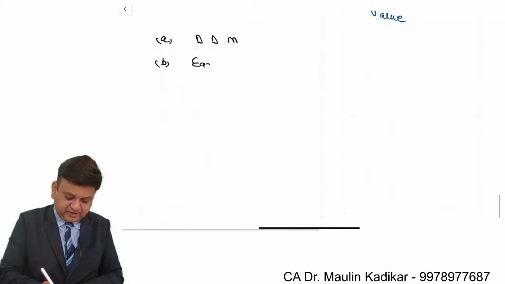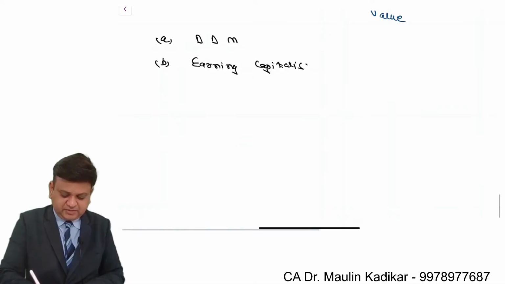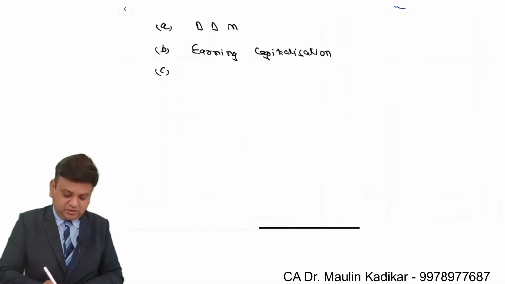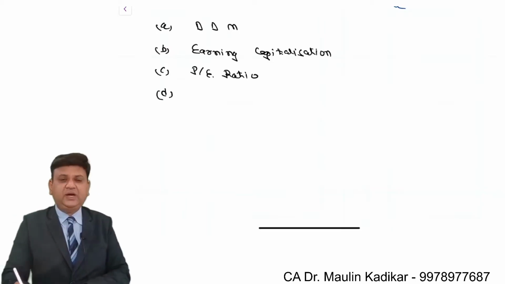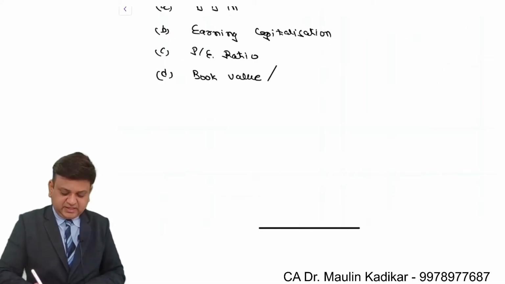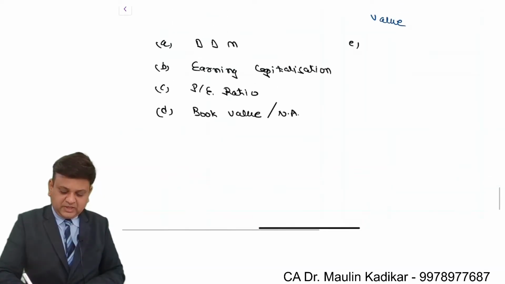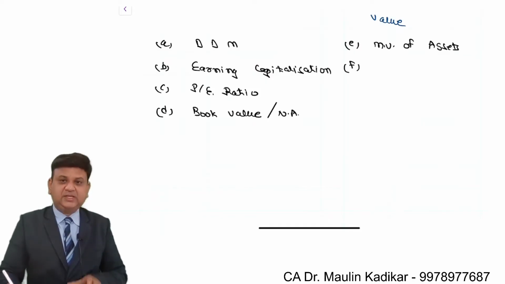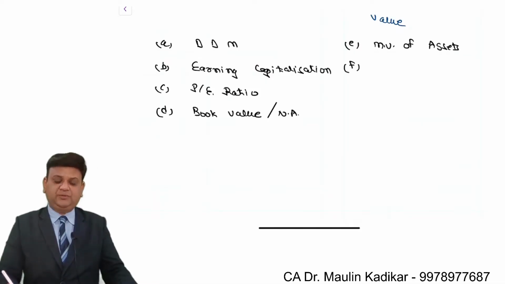Then we have the earning capitalization method. The future earning is discounted in present value terms, and with that you do the valuation. Then valuation based on the price earning ratio method. Then valuation based on a simple book value method, or we can say the net asset method. Then valuation taking into account the market value of the assets, where the assets of the company are revalued for the purpose of valuation.